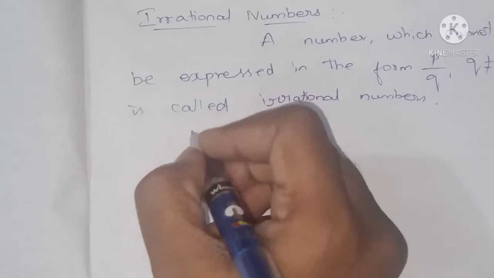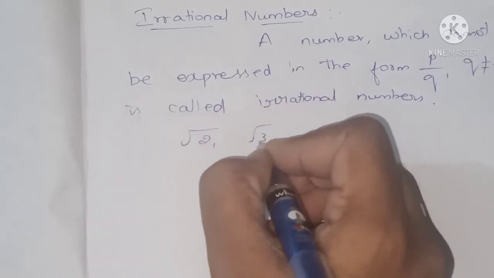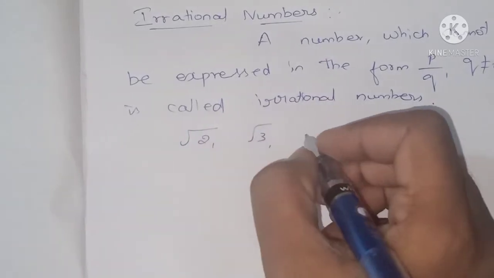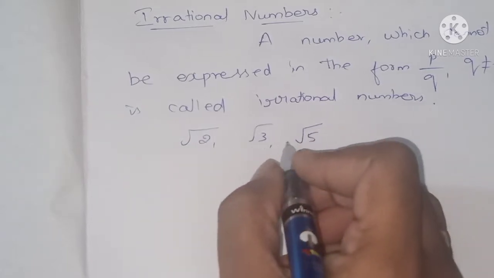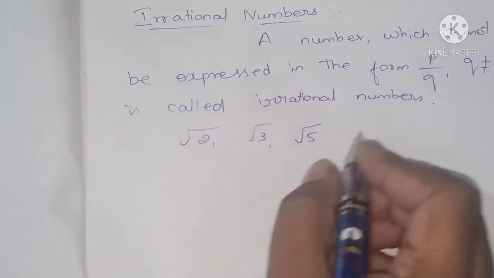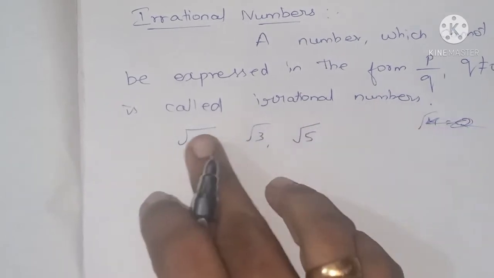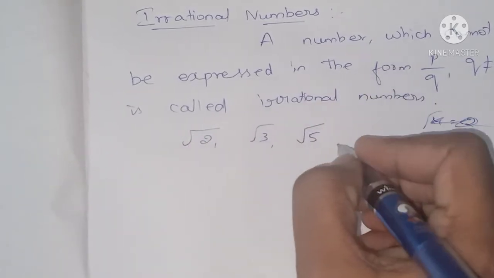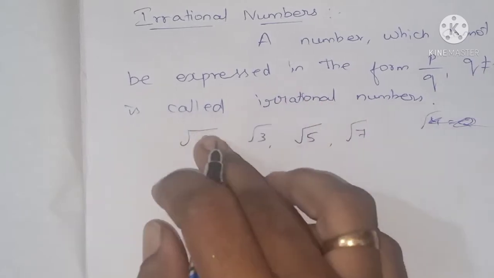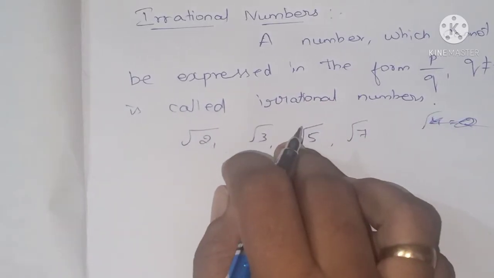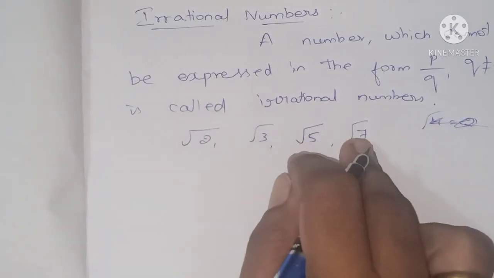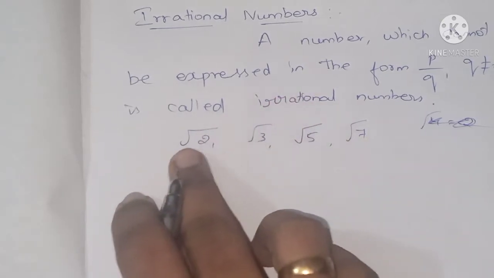So root 2, root 3, all the root values: root 2, root 3, root 5. Root 4 is nothing but 2. So root 2, root 3, root 5, root 7, all these values we call irrational numbers. These are some examples of irrational numbers, the root values.